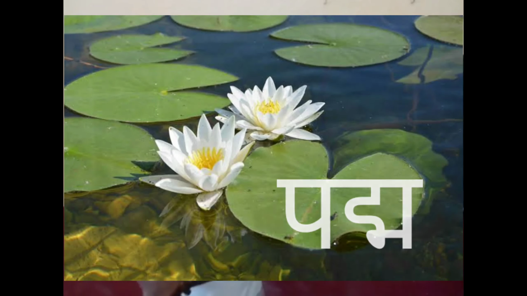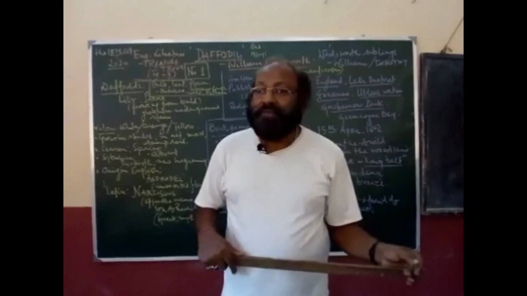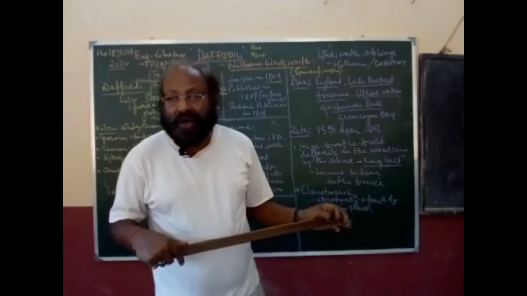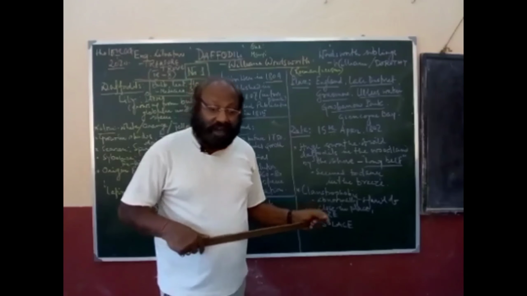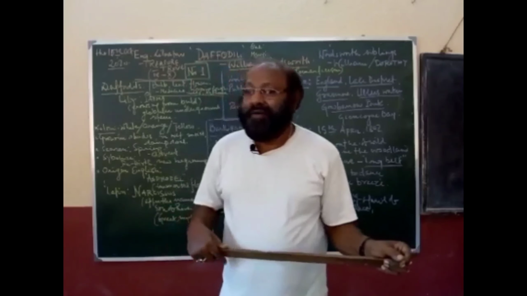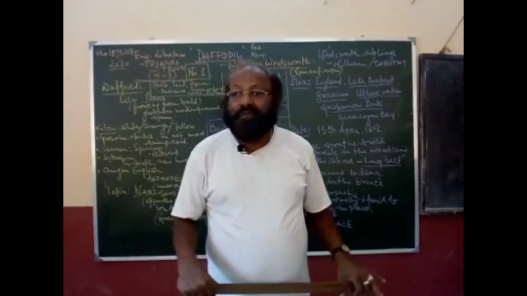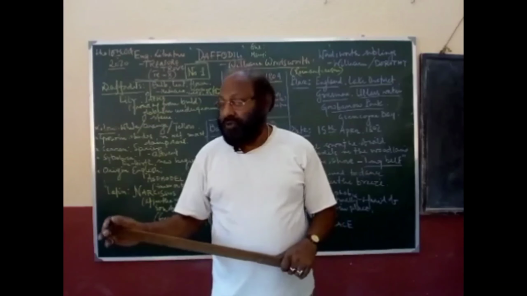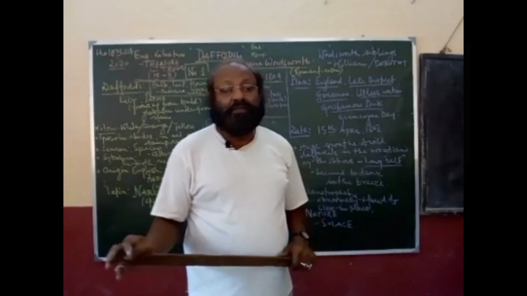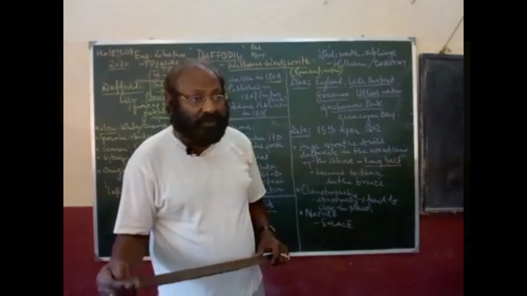Lily means Padma in Hindi, in Bengali it is known as Paddo, which is highly consumed in Durga Puja.